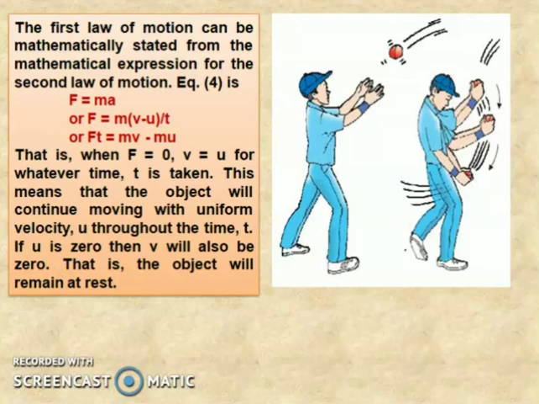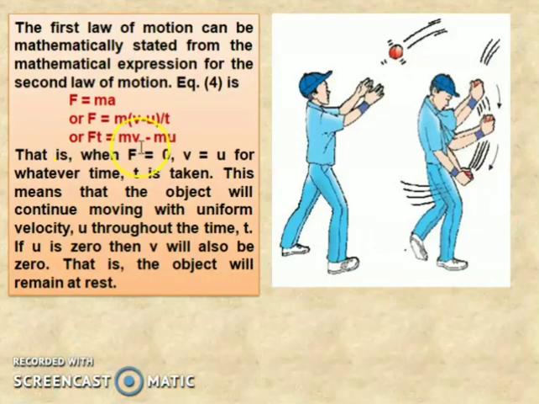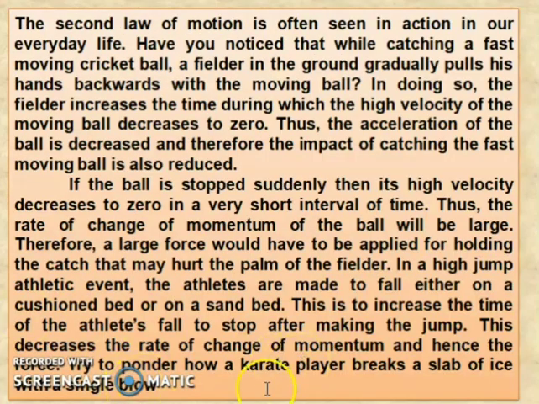So these are some examples of the second law of motion. The same thing you can see with karate players also. They can break because they take less time, so the hand moves very fast and it can easily break.